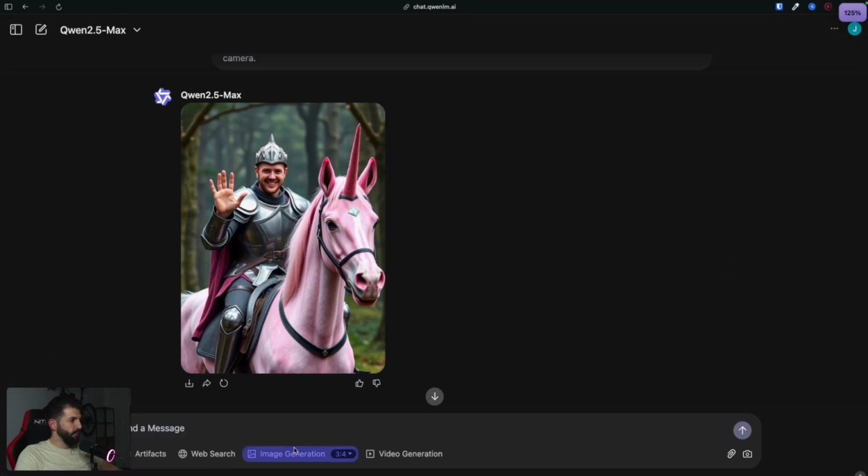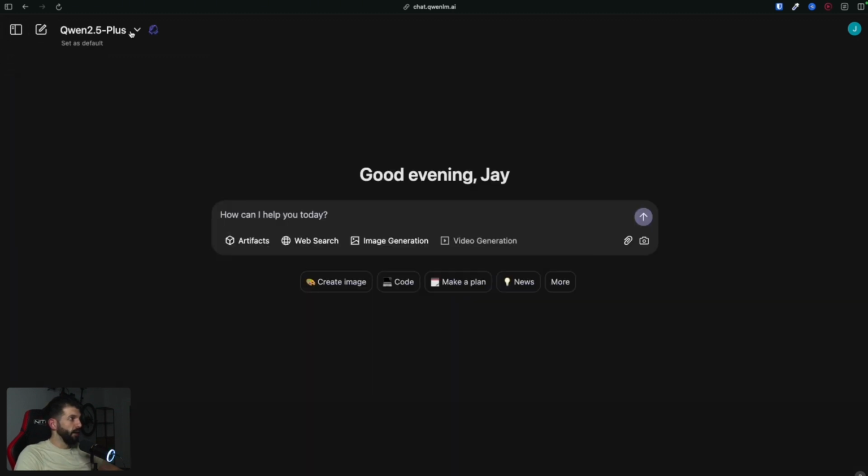Unfortunately, as you can see, if you've chosen one specific feature, you can only choose that feature, right? If I try to click the different buttons, it doesn't work. So we'll quickly create a new chat and make sure that you change to Qwen 2.5-Max again.